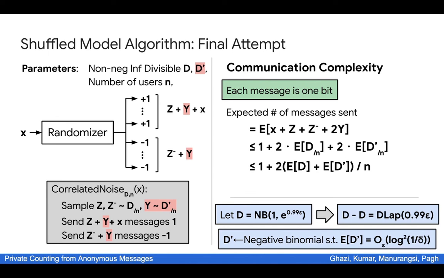Finally, note that the expectation of d is of order of only 1 over epsilon, whereas the expectation of d prime is of order of log square of 1 over delta. So the whole expected number of messages sent is just 1 plus the order of log square 1 over delta divided by n. When delta is not too small, specifically delta is at least 1 over 2 to the little o of square root n, this second term is little o of 1. So virtually there's almost no communication overhead at all per user in expectation. And that concludes the analysis of our algorithm.